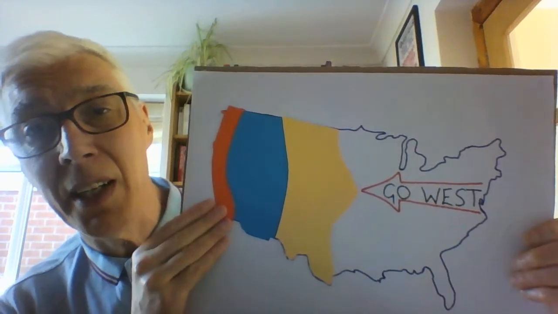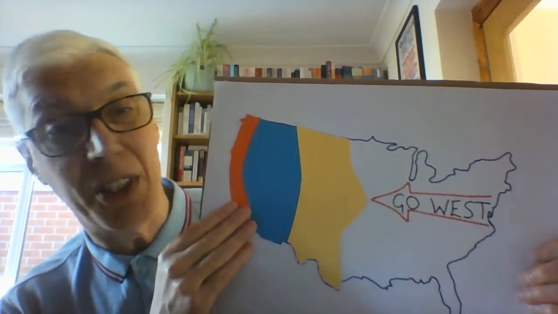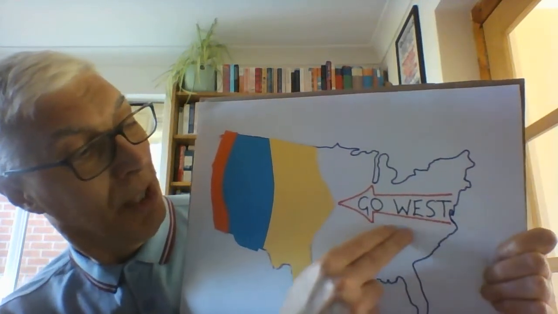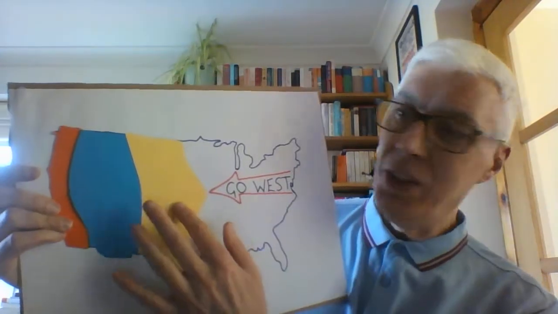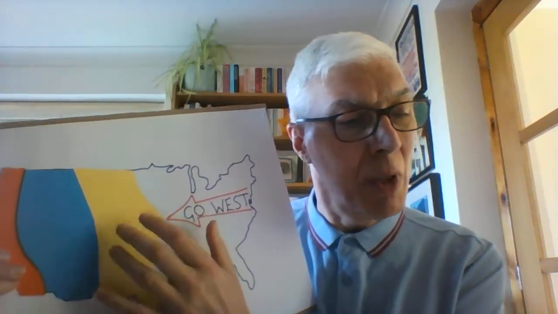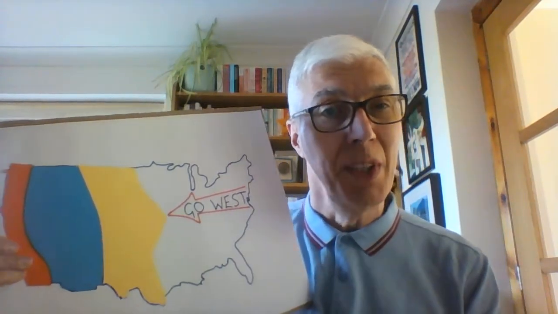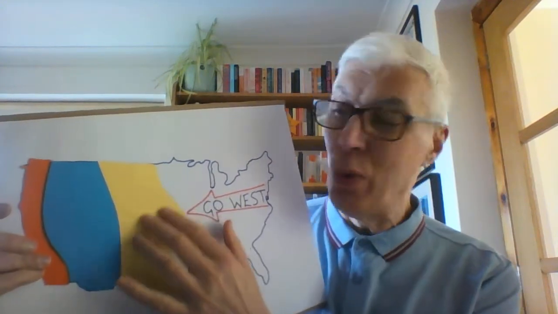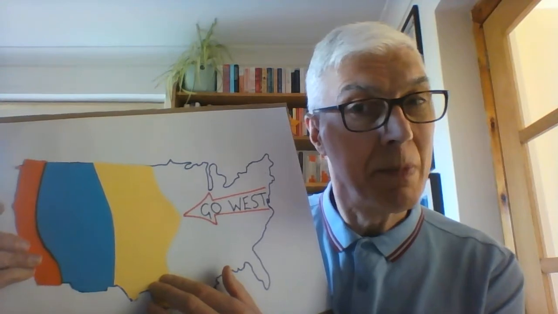As you can see here, it's divided into 3 sections. We'll look at these in a bit more detail later. But we are looking at people going west, moving west to the American West. What we're going to look at, this section here, known as the Great Plains. We're going to look at the people who lived there first, sometimes called Native Americans, sometimes called the Plains Indians, and we will study their lifestyle.